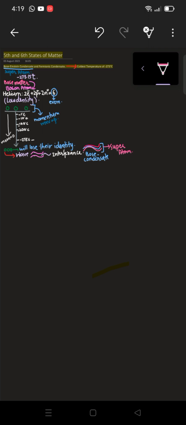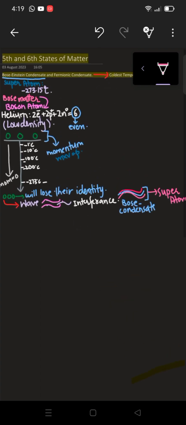Their identity is then converted into waves, and as there are three particles, there would be three waves as well. There the unification happens, interference happens. Those three waves unify together and convert into a single wave, which is known as Bose condensate or superatom. This was the summary.